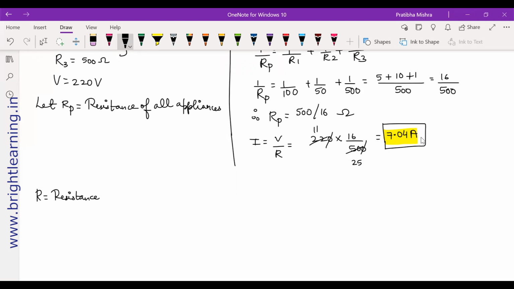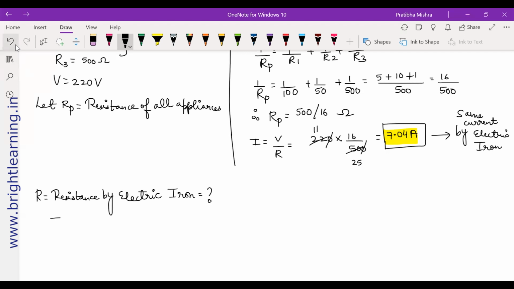Now this I is also the same current taken by the electric iron. So we have to find the resistance of the electric iron. Current is the same, only the resistance will be different.